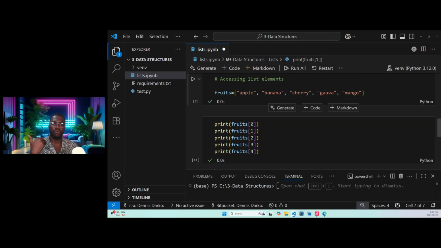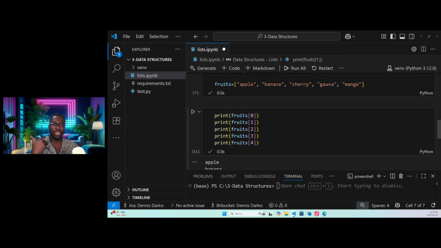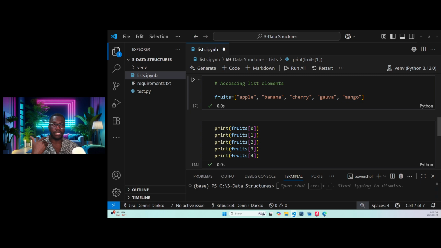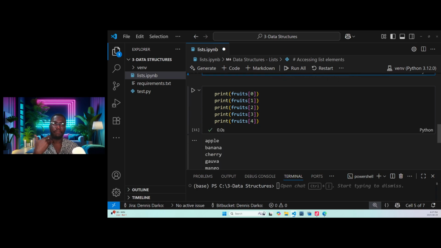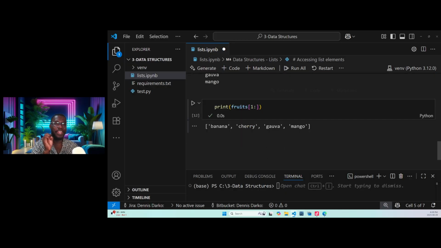We don't want to start from 0. We want to start from the index of 1. So that's why you are seeing this is 0, this is 1. It will start picking from banana to mango. Because sometimes you don't need all the data, you need specific data. So all you need is to print fruits 1, then you bring the colon. If I remove the colon, it will print all. It means that the left before the colon and the right after the colon are very important.